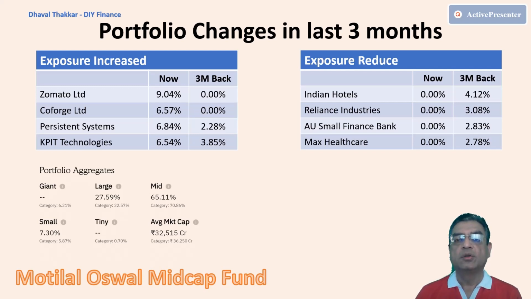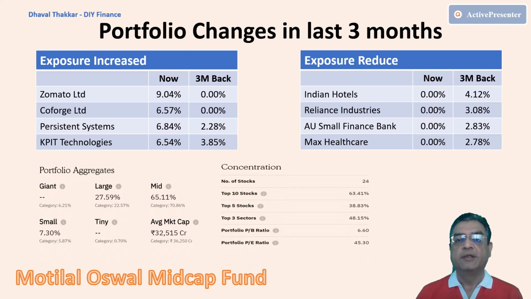The higher allocation to large-cap stocks generally makes a portfolio less volatile. Let's see this in the later part of the video, whether the fund is really less volatile or not. The portfolio is extremely concentrated as there are only 24 stocks and the top 10 stocks form around 63% of the portfolio, whereas the top 3 sectors contribute to around 48% of the portfolio, with around 21% coming only from the technology sector. Here, the portfolio PE and PB are also on a quite higher side, which suggests the fund has mostly growth stocks in its portfolio.